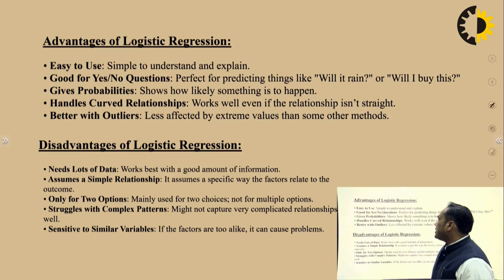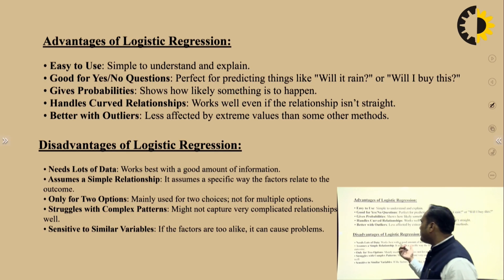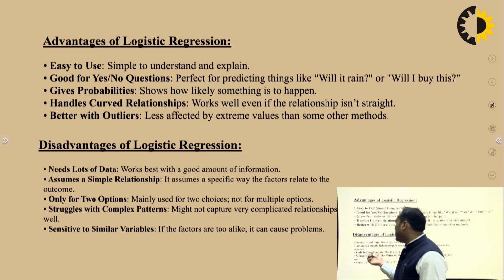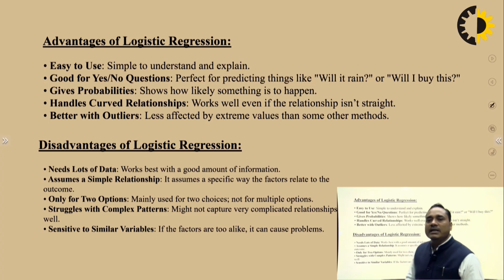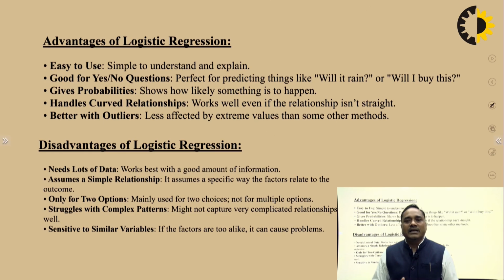Advantages of logistic regression: easy to use, good for yes/no, gives probabilities, handles curved relationships. Disadvantages: needs lots of data, because if you are going to train the model in such a way that it can take the decision the right way, we need the correct data, and we need to train the model with a huge amount of data.